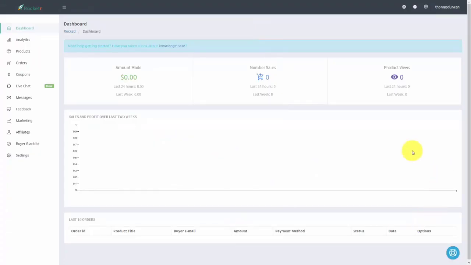In terms of navigation, you can access your settings by clicking this gear or clicking the settings button. All the other things are self-explanatory. You can use the analytics. You can set up your products, which we will be doing. You can access the orders that you have generated. You can set up coupons. You can also do marketing with this link, as well as allow your affiliates to promote your product. So in the first video, we are going to start with the settings button.